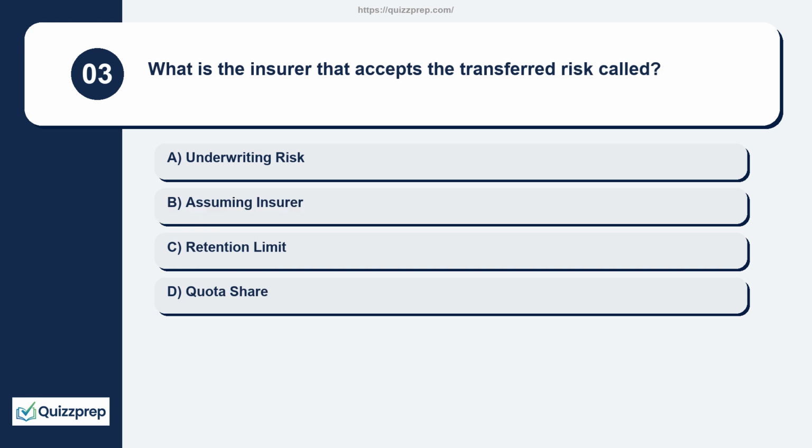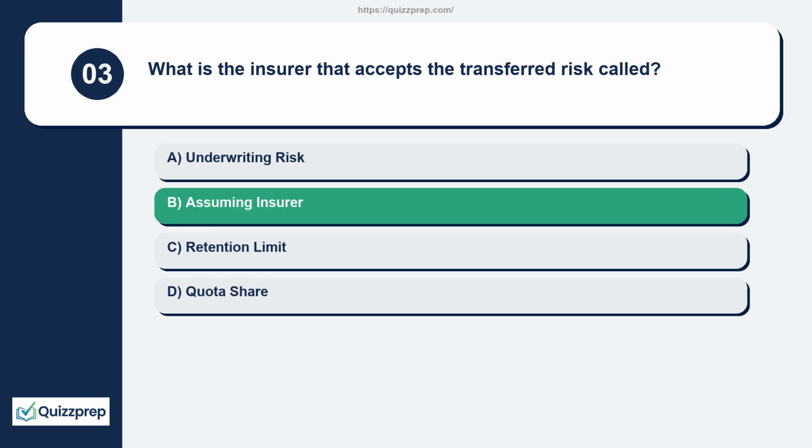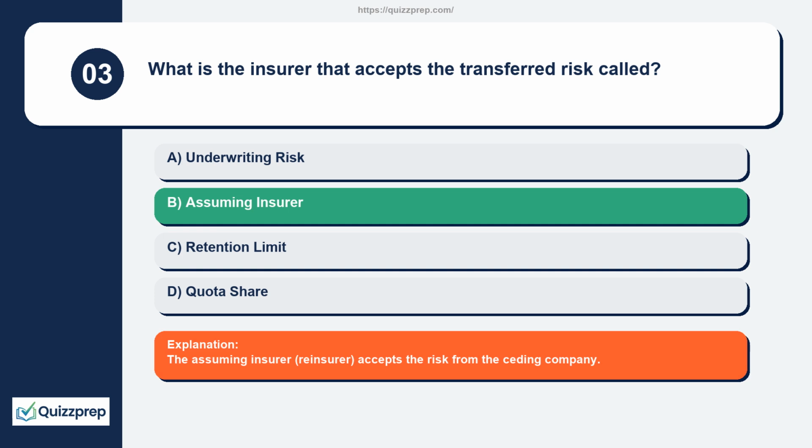Question 3. What is the insurer that accepts the transferred risk called? Underwriting risk, assuming insurer, retention limit, quota share. The assuming insurer, reinsurer, accepts the risk from the ceding company.